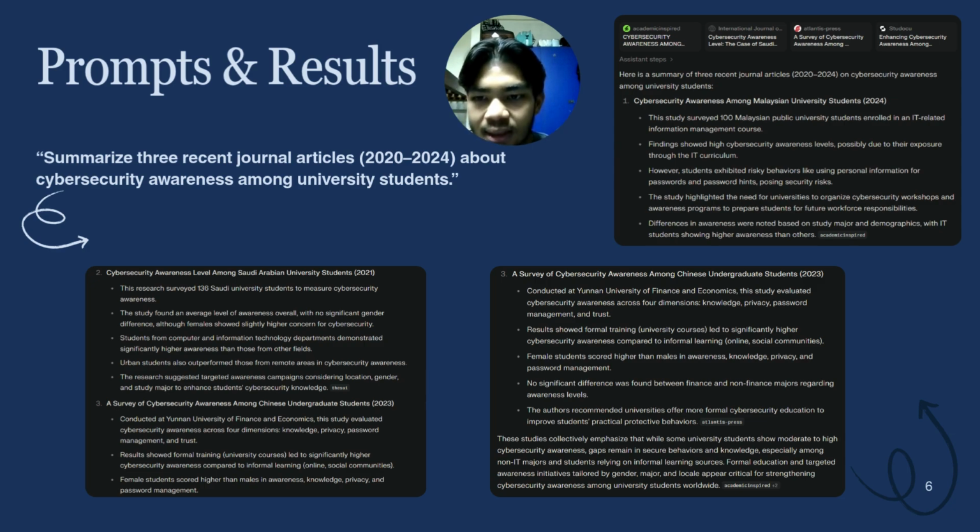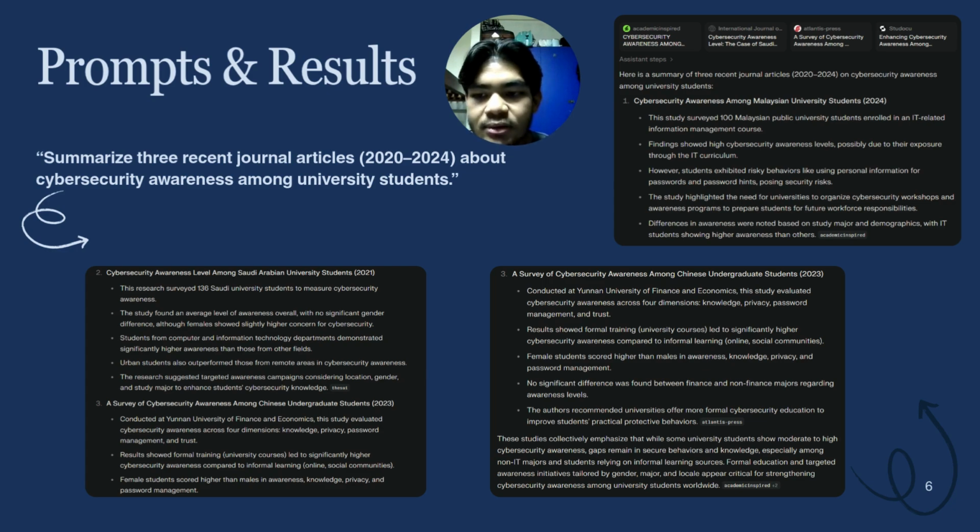Each study explores student cybersecurity awareness levels, focusing on factors such as academic background, gender, and exposure to formal cybersecurity education. From the AI results, we can observe some consistent patterns. For example, students from IT-related programs generally show higher awareness levels, while many still demonstrated risky behaviors such as using personal information for passwords.